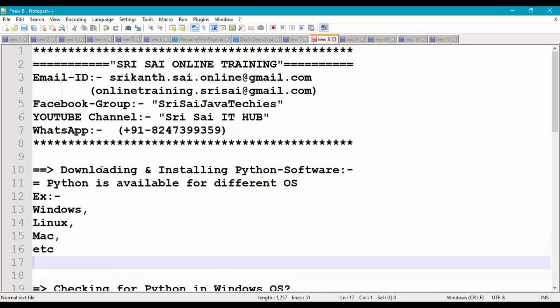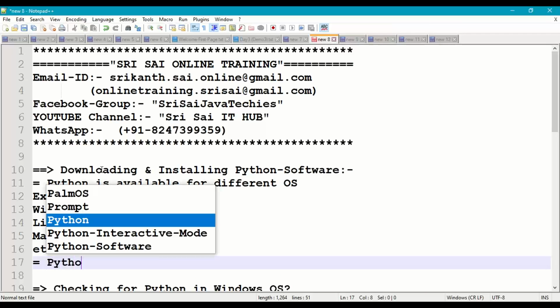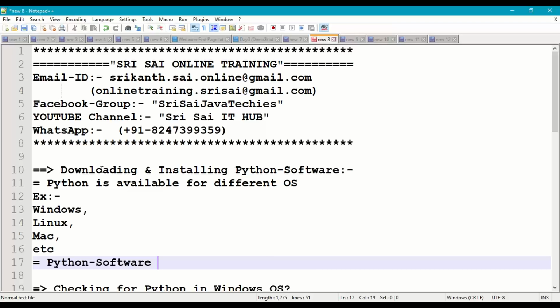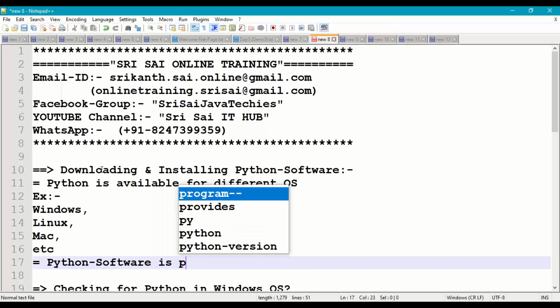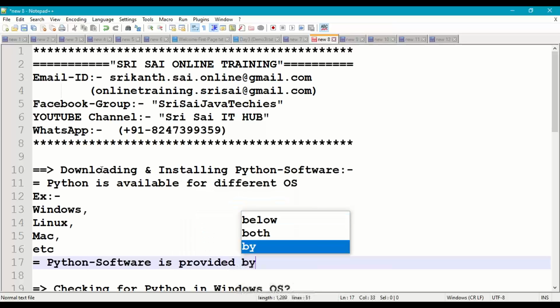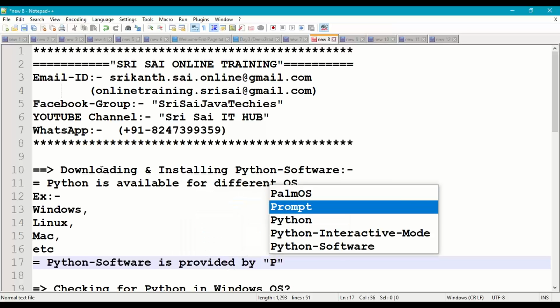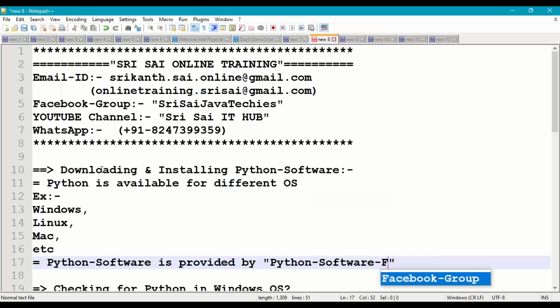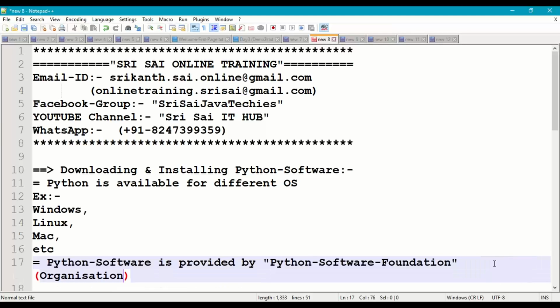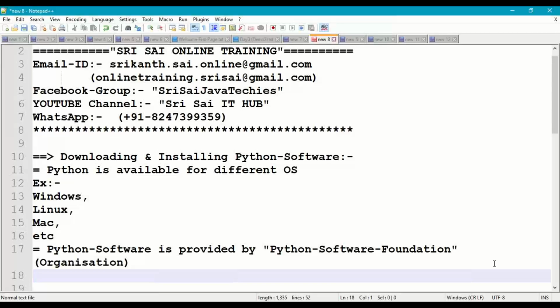Python software is provided by the Python Software Foundation. It is an organization, and it is provided free of cost.